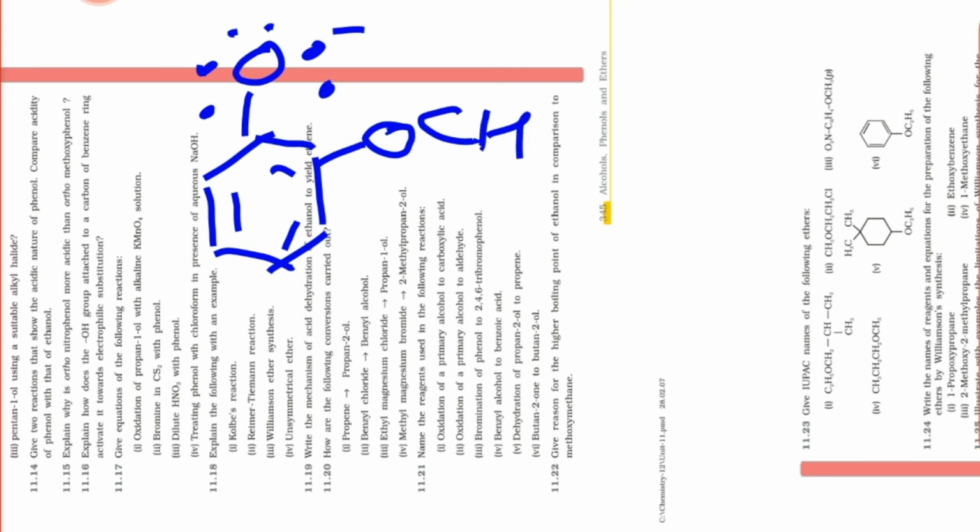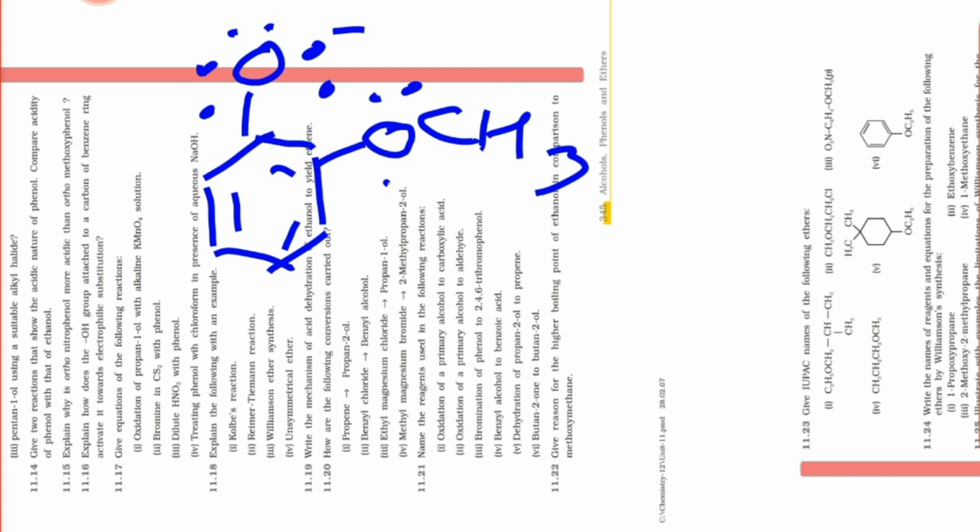This is there, then this is again O negative. How did we do that, beta? Why did O negative come here? Because we have removed the H positive ion. It will become like that only, OCH3.